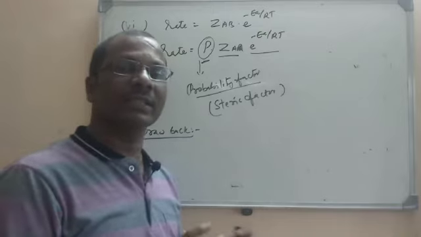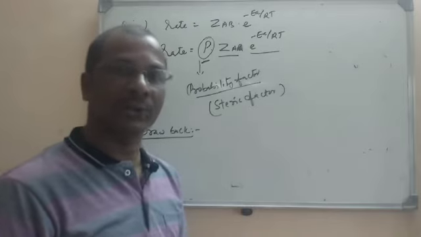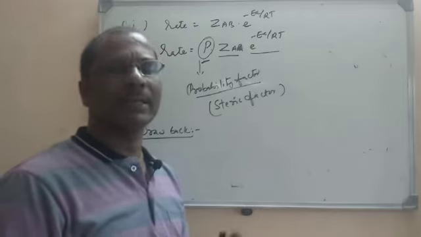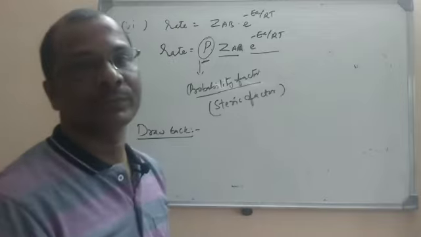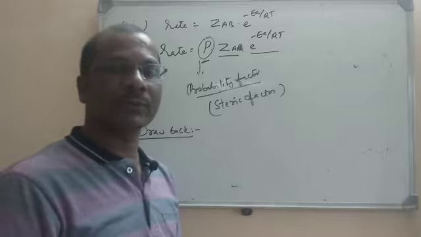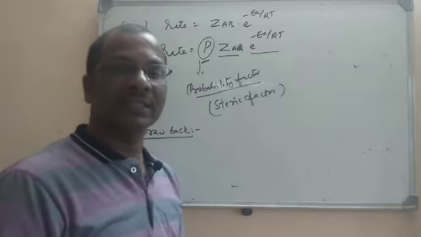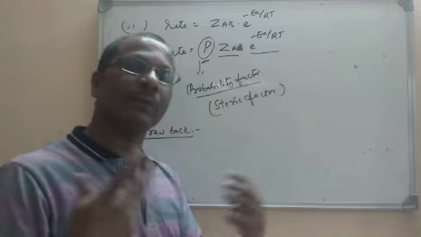But that equation is applicable only for bimolecular collisions. Bimolecular simply means there are collisions between two molecules. But if there are more than two molecules, molecularity is more, several collisions will occur. In that case, Z is found to deviate because more collisions are occurring.